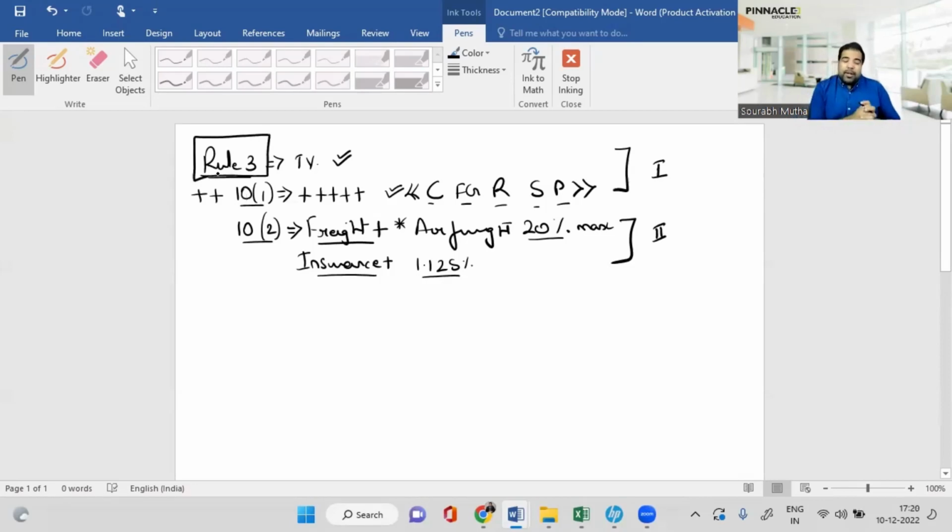Rule 3, Rule 10.1 and Rule 10.2, but you will never forget them if you remember batteries are imported for 310 rupees. So guys, this is how I teach. I just want to give you a glimpse, a small trailer before the actual film arrives, of what I bring to the table. This is how I like to teach.